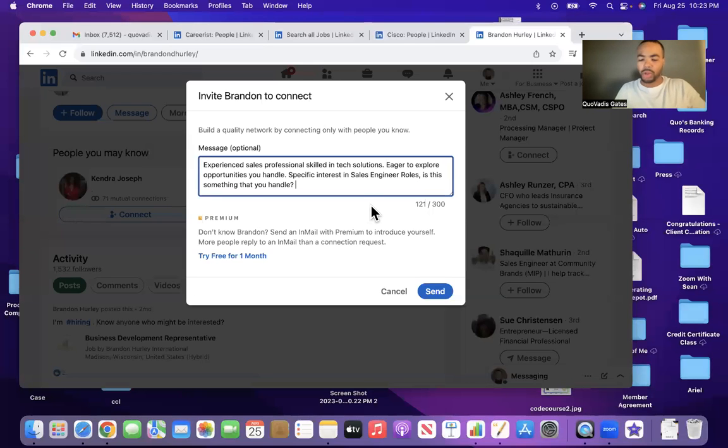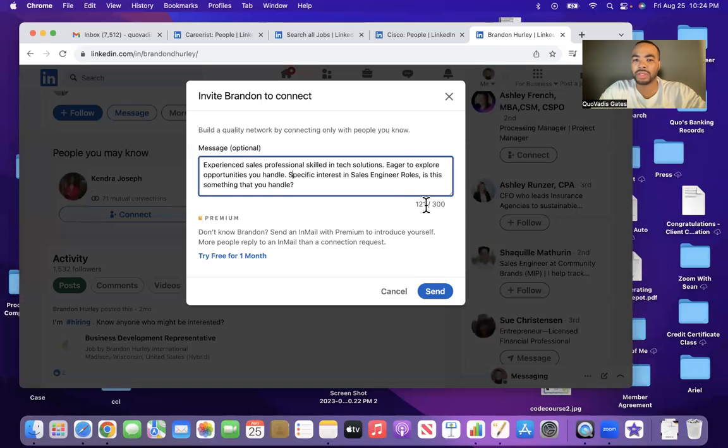And I will do 2 things. I'll look up either YouTube videos or some articles online to see what's a good intro message on LinkedIn for specific headhunters. And then I'll reevaluate and roll with what I think works. I don't know what'll work. We'll only know once we get a larger sample size, but I'll roll with what I think works. Right now, I think this makes me seem professional: experienced sales professional, skilled in tech solutions, eager to explore opportunities you handle.